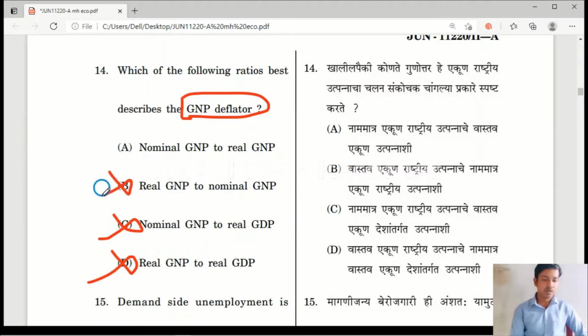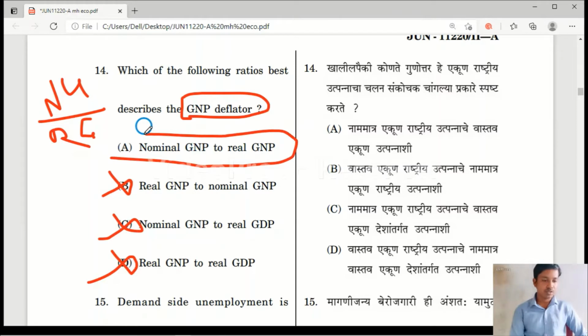So the confusion is between only options A and B. As you know, the GNP deflator is the ratio of nominal GNP to real GNP. So option A is the correct answer, that is nominal GNP divided by real GNP.